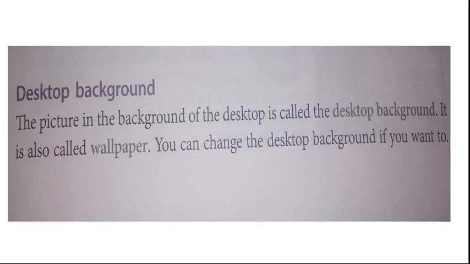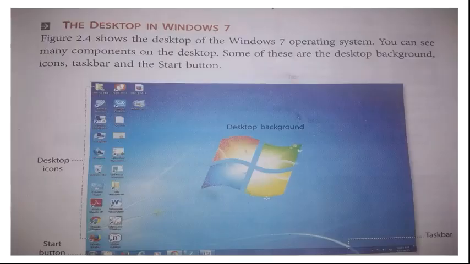Now we will move on to the desktop background. The picture in the background of the desktop is called the desktop background. It is also called wallpaper. You can change the desktop background if you want to. Here you can see the Windows symbol present on the work area. This area is called the desktop background, and you can change the pictures on your own wish.